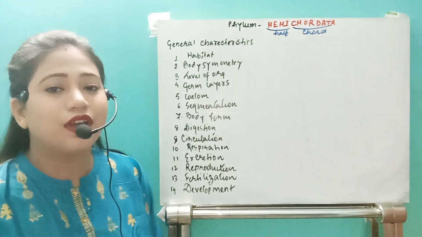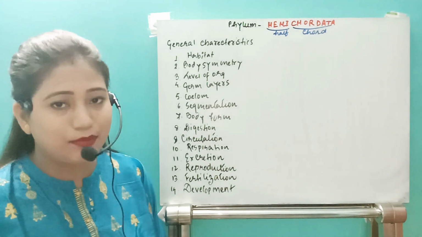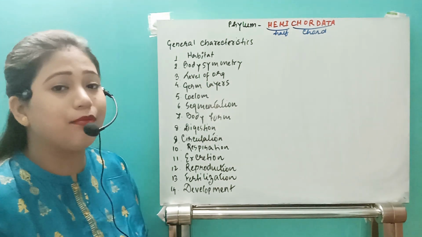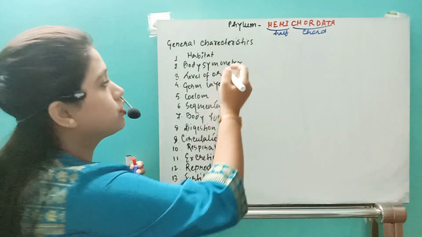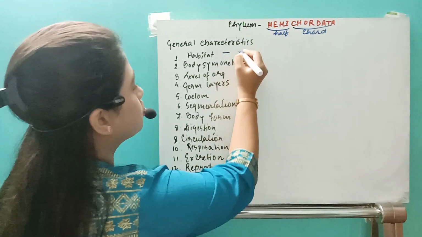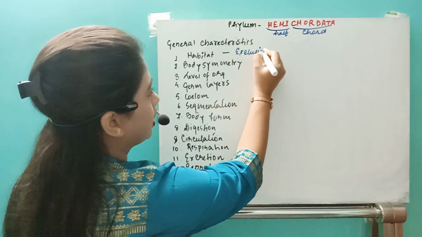So let us see the general characteristics of the Hemichordata. First of all, if it comes to habit and habitat, remember that like the echinoderms, these organisms are also exclusively marine.